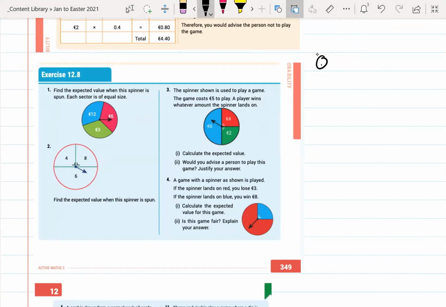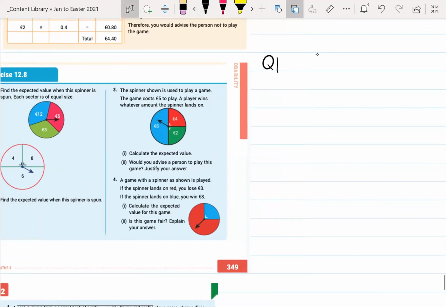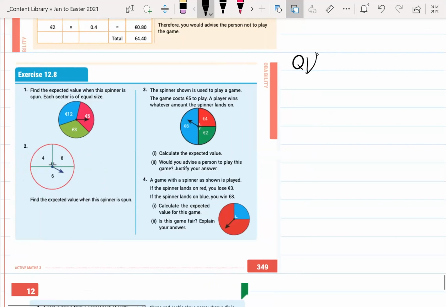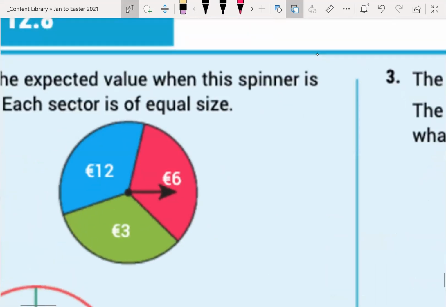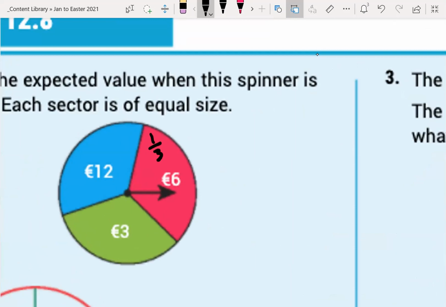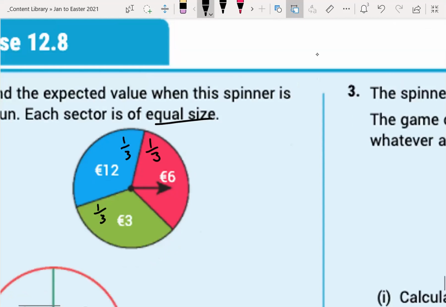So question 1. Find the expected value when the spinner is spun. Each sector is of equal size. So if each sector is of equal size, then you have a 1 in 3 chance of winning each one. Okay, does that make sense? So you have a 1 in 3 chance, so 1 over 3. Let's do fractions instead of decimals. So equal size, it says here. So you have a 1 in 3 chance of pink, 1 in 3 chance of blue, 1 in 3 chance of green. Of course, we want the blue, because it's 12 euros.